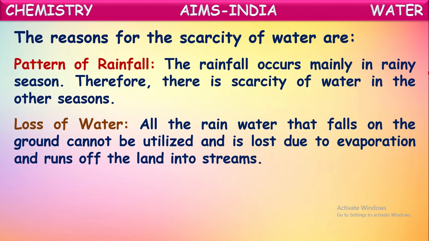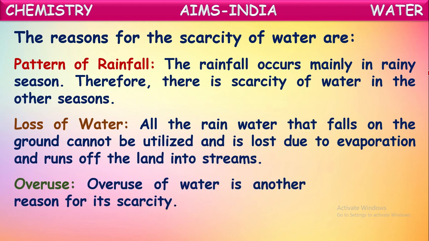But most of the water passes away through the streams and reaches the oceans. So it is not being used much. Only a small quantity is being collected into the groundwater and the lakes. Most of the water reaches the oceans again through these streams and canals. So in this way, most of the rainwater is being lost. Very little is being utilized. This is one reason we can say.